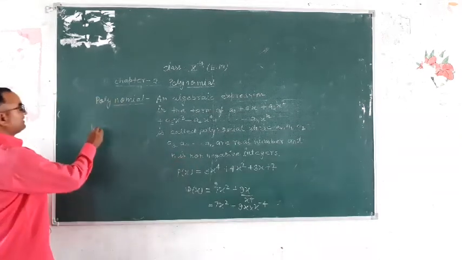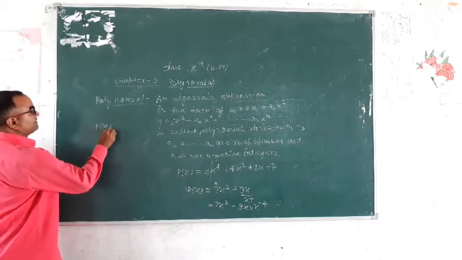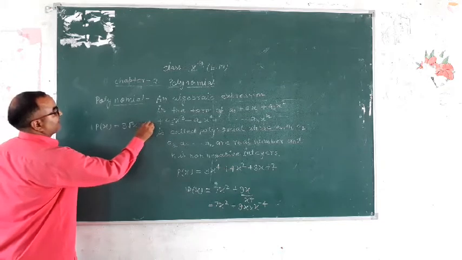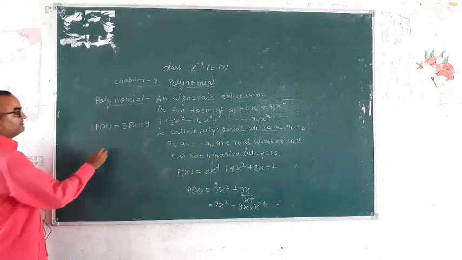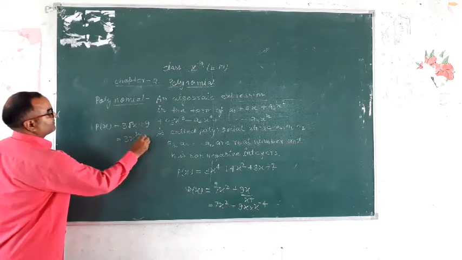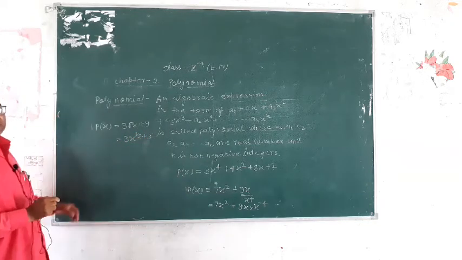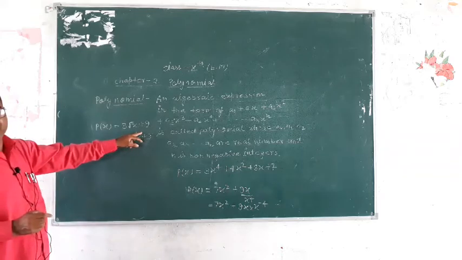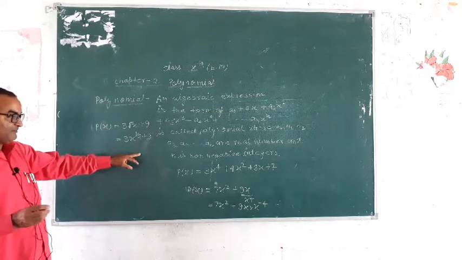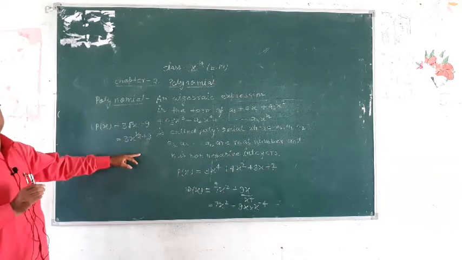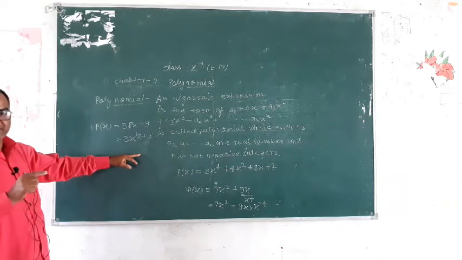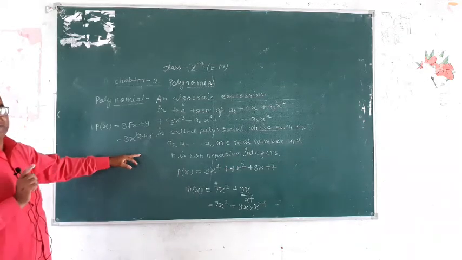Suppose p(x) is 3 under root x plus 9. It is not a polynomial because this is 3x to the power 1 upon 2 plus 9. The power is a fraction, so it is not a polynomial. In a polynomial, power is always positive. If power is negative, then it is not a polynomial.